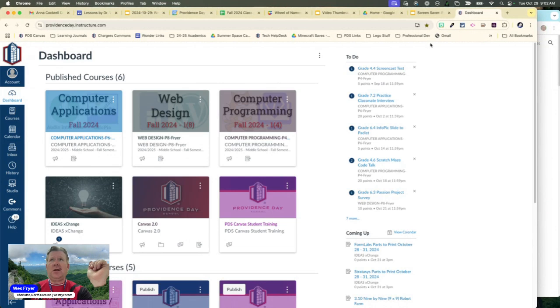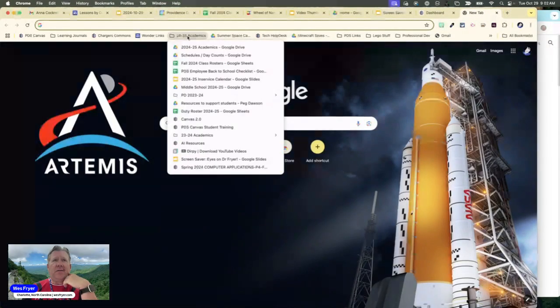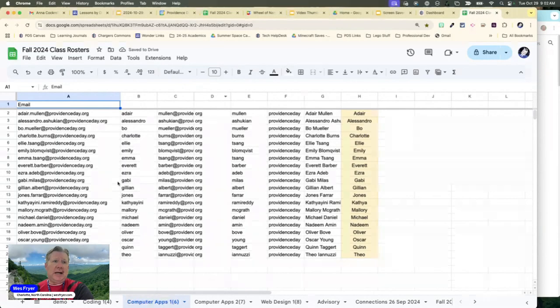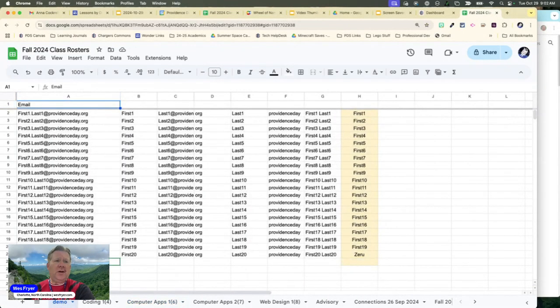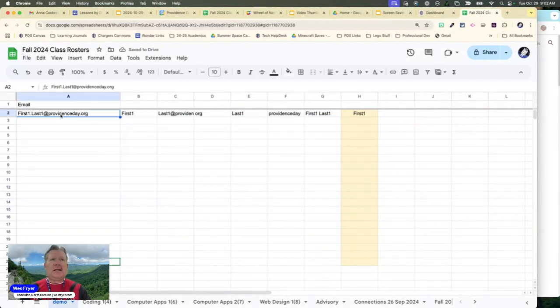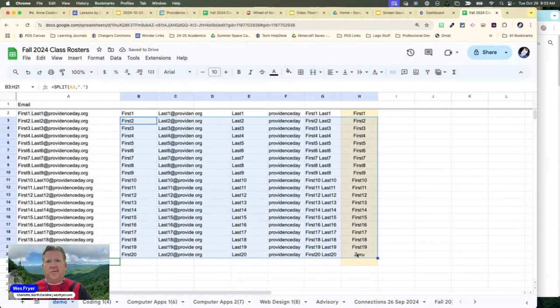Those things really help. Now, the other thing that I like to do is have a little folder here of drop downs. These are resources for the current academic year. One of the ones that I use frequently is my roster spreadsheet. I have created this one as just a demo, which has the student last names and actual emails. Let me go ahead and just show you how this works. I can copy and paste out of our learning management system a list of all my student emails. In fact, I'll delete the stuff with the formulas here.